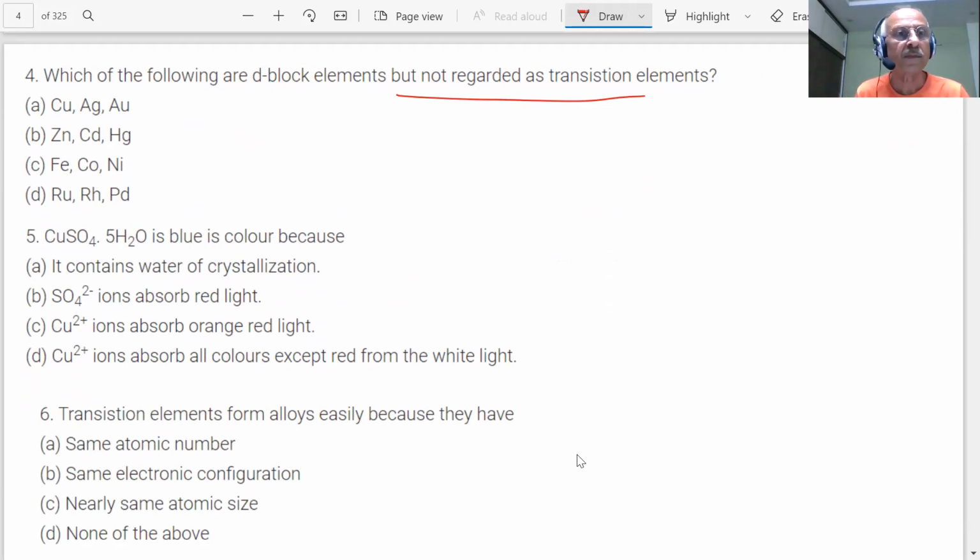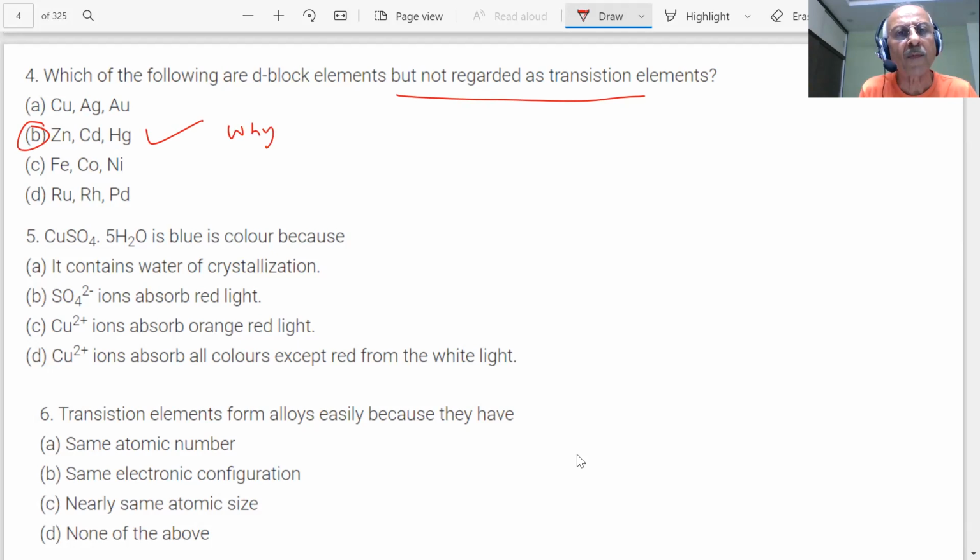Sir, the answer is B part. Zn, Cd, Hg. B part, sir. Okay. Zn, Cd, Hg. Why are they not regarded as transition elements?